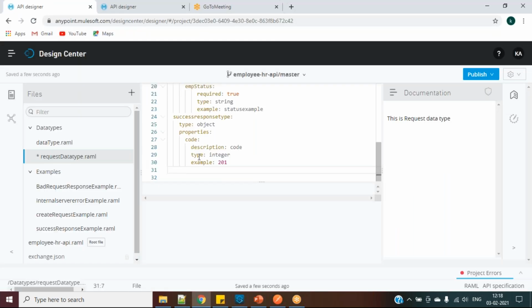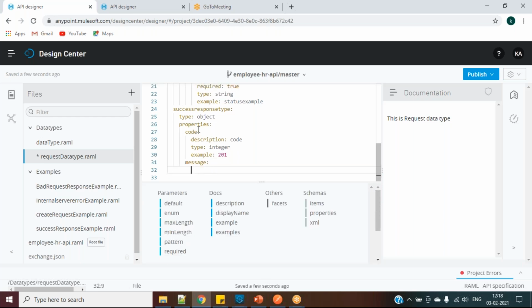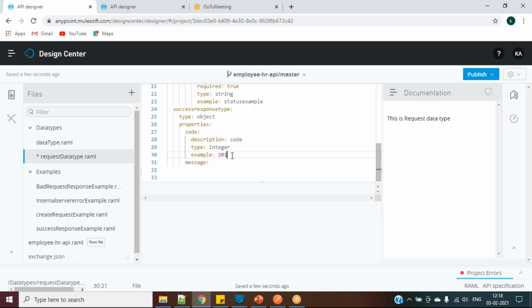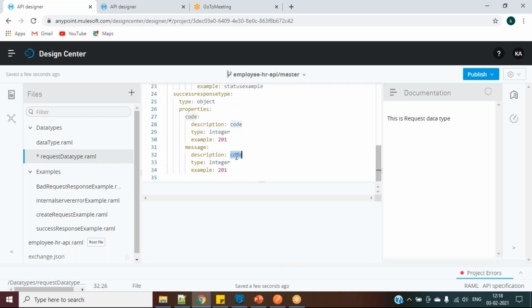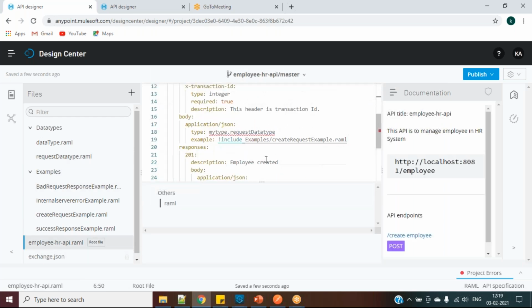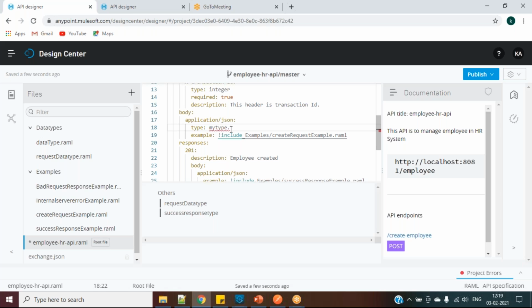So whatever we do, we can create in this way. That's why we have to give what is the type. That is the thing. And I'll paste it. Description is message. Type is string. And I will give message is created. Like this. So in this one, if at all we go to our main file, if I say my type dot, you will see two types now, because one is request data type, the other one is success response type, like that.